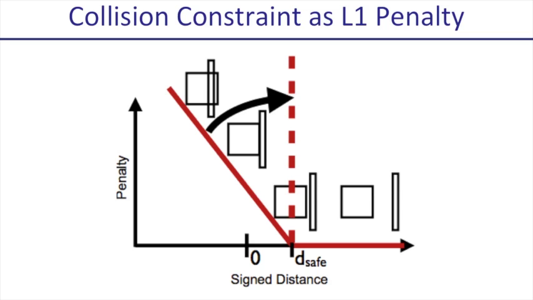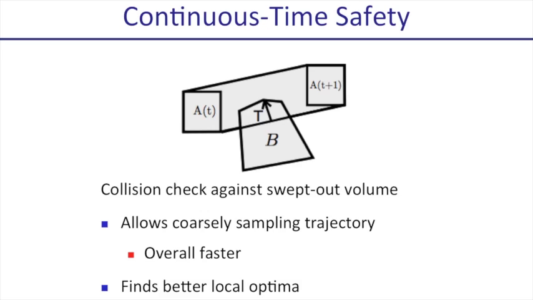The outer loop of the sequential convex optimization will make this penalty steeper and steeper. One thing in the optimization is that you don't want the robot to jump through obstacles. You want to make sure that from time t to t plus 1, you keep track of the volume that is swept out by the robot links and make sure that the entire volume is not in collision.